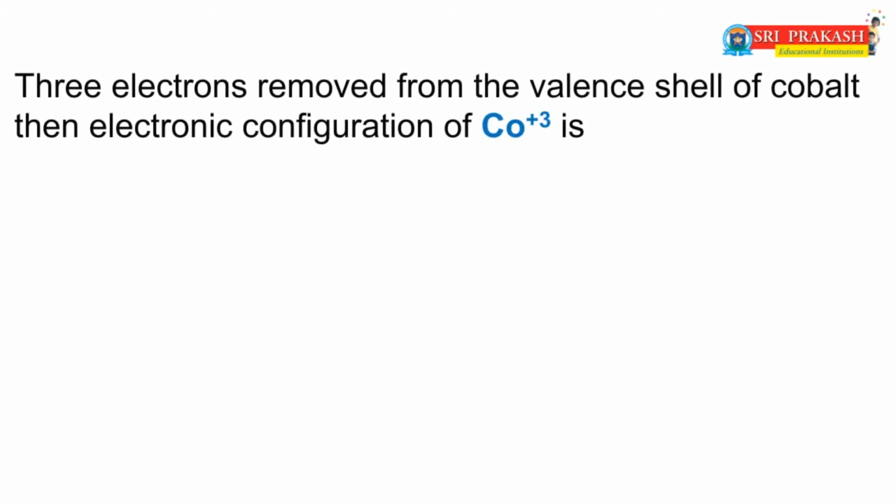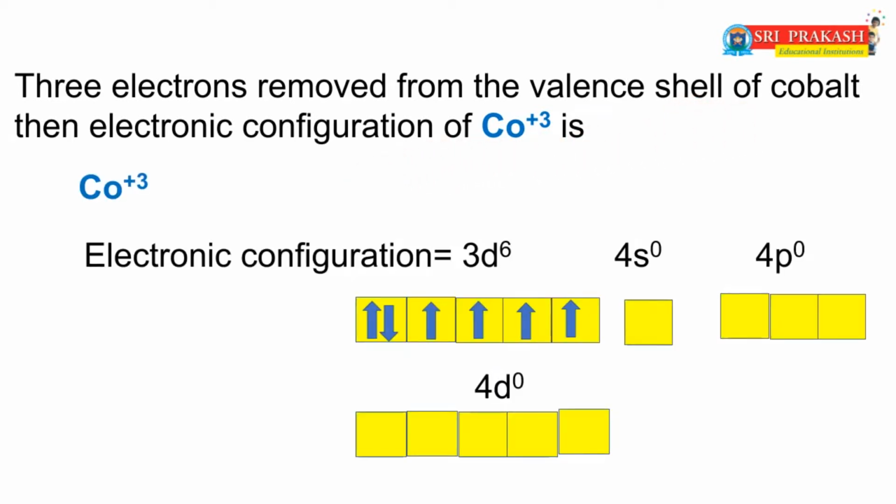That means 3 electrons are removed from the valence shell or outermost shell of cobalt. Among these 3 electrons, 2 electrons are removed from the 4s orbital and the remaining 1 electron is removed from the 3d orbital.